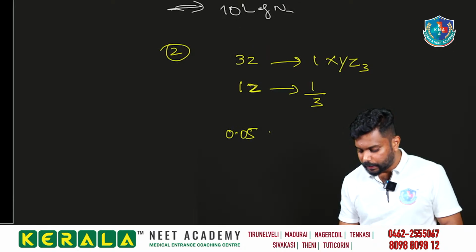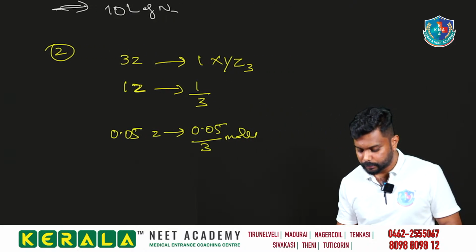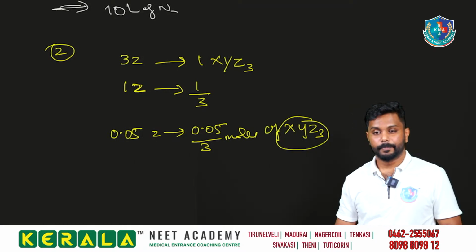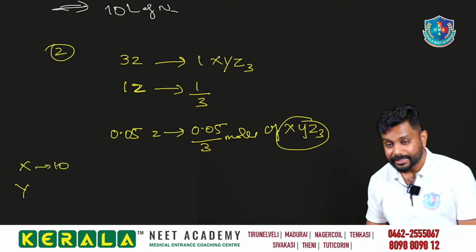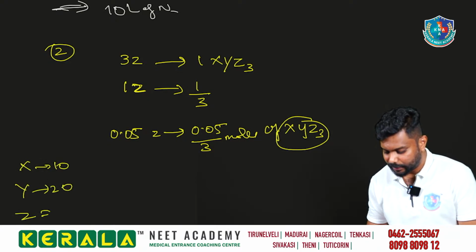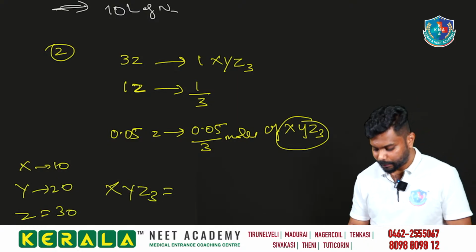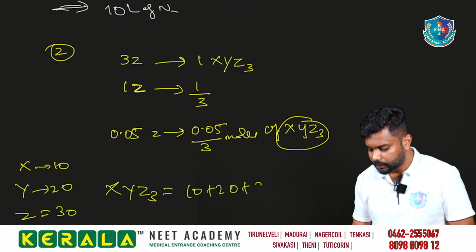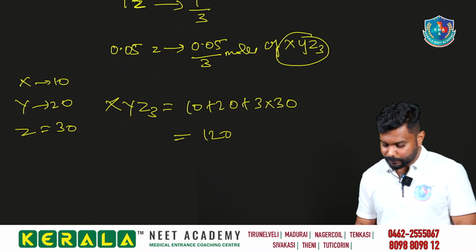0.05 moles of Z will give you 0.05 divided by 3 moles of what? XYZ3. So it is given X has mass 10, Y has mass 20, Z has mass 30. So XYZ3, the mass is equal to what? 10 plus 20 plus 3 into 30, that is 90 plus 30, that is equal to 120 we are having.